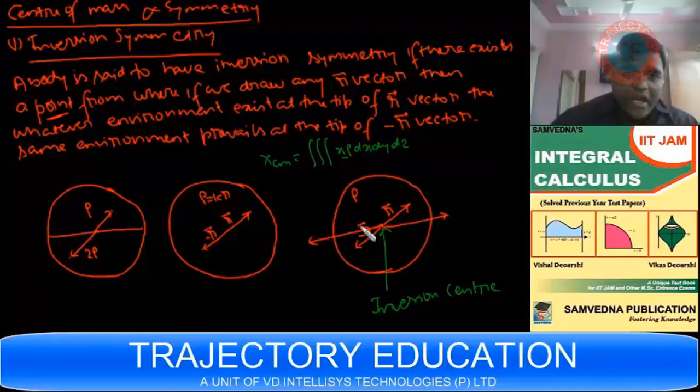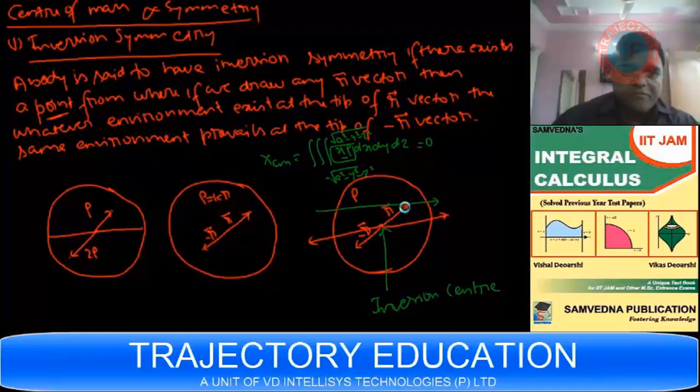The integrand x times rho is an odd function, and the limits are from minus a to plus a. So this function is an odd function, and the limit is of the form minus a to plus a. So what will this become? This will become 0, right?